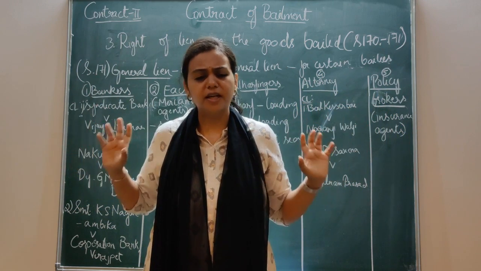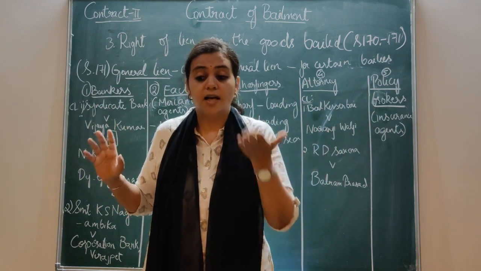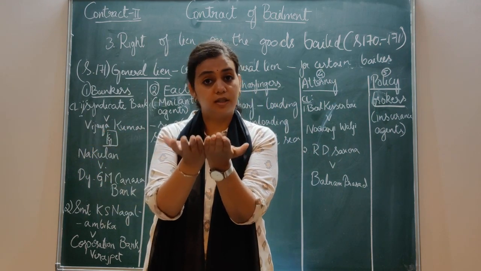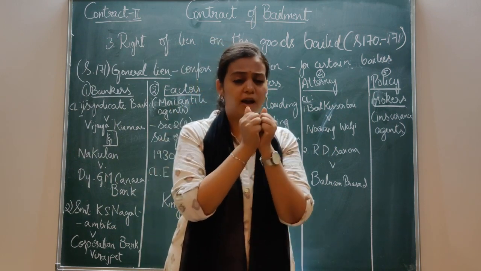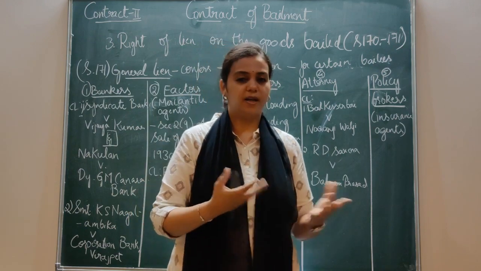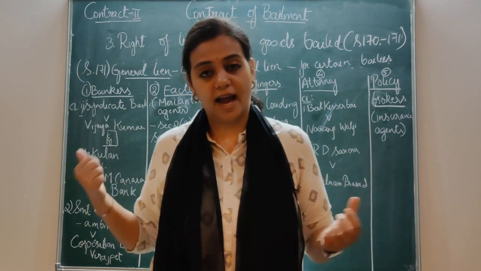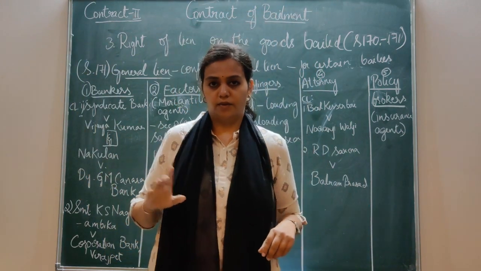So this is a very important point to be remembered. There is some particular service rendered plus there are goods in possession. For that you have to remunerate, give the amount to the bailee, and in case of your failure in payment, the bailee can retain the goods. Got it? Now let's proceed.